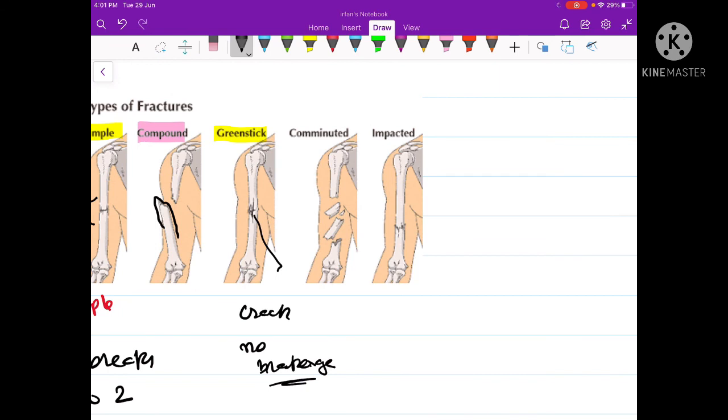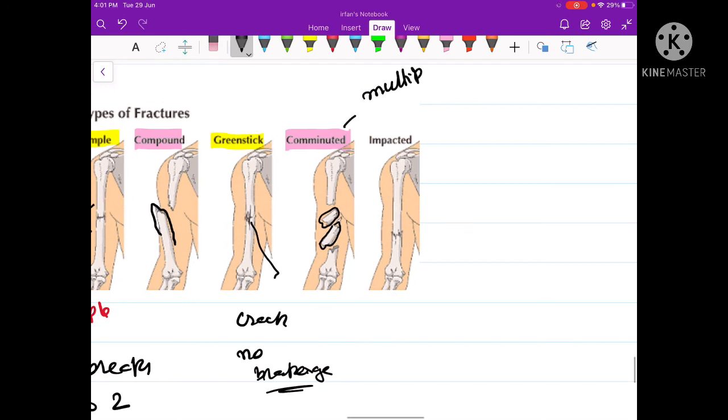The fourth type of fracture is called the comminuted fracture. They are also called the compound fracture. As you can see, in comminuted fractures, a bone gets broken into several pieces. When a bone is broken into several pieces, such a fracture is called the comminuted or multiple fracture. When the bone breaks into more than two pieces, it is called a comminuted fracture.